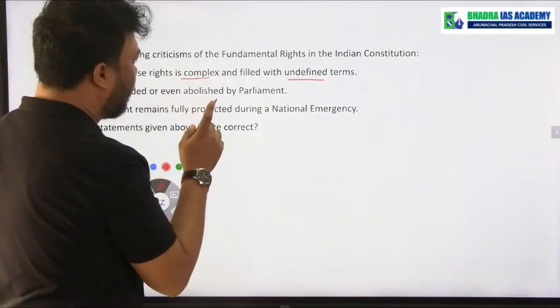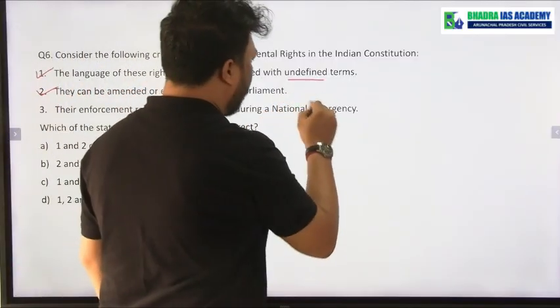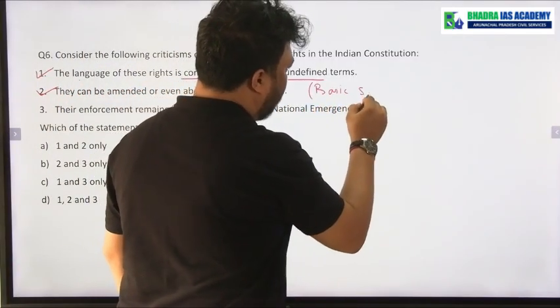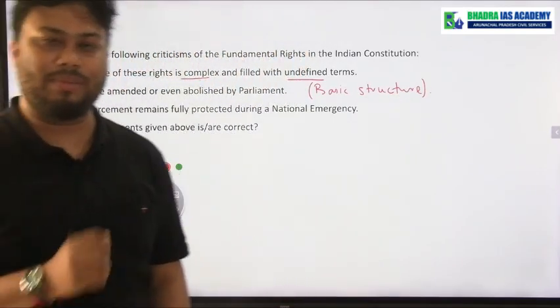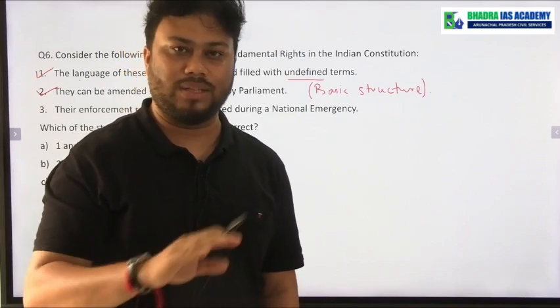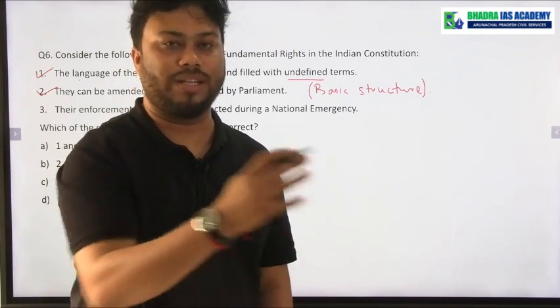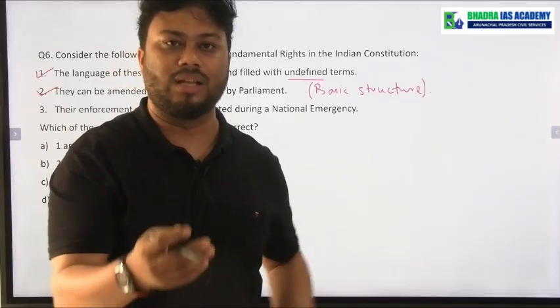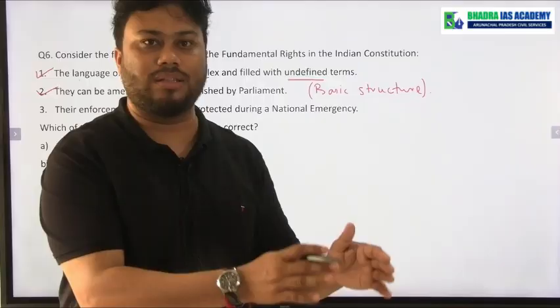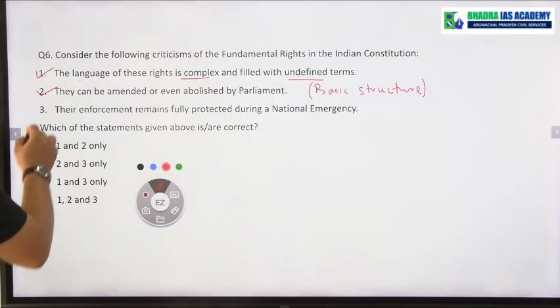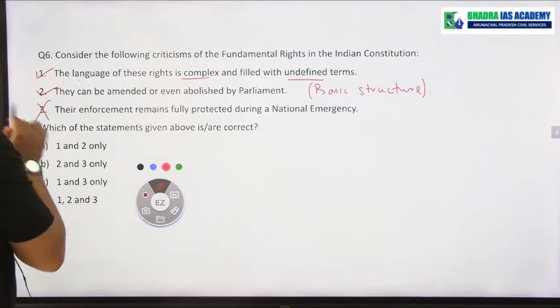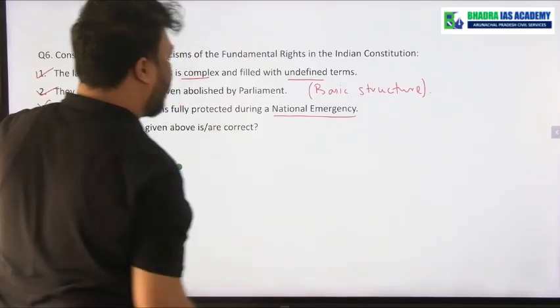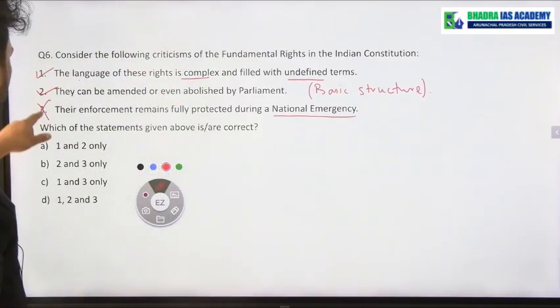Okay. They can be amended or even abolished by the parliament. Just parliament cannot amend the basic structure. You can write that parliament cannot amend the basic structure. Apart from the basic structure, parliament can amend any fundamental right, or even parliament can abolish the fundamental right. As for example, we can say right to property. Right to property used to be a fundamental right, but today it has been abolished and it is not a fundamental right today. Okay. Next, their enforcement remains fully protected during a national emergency. No. During national emergency, the enforcement of fundamental rights can be suspended. Okay. So statement 1 and statement number 2 is correct.